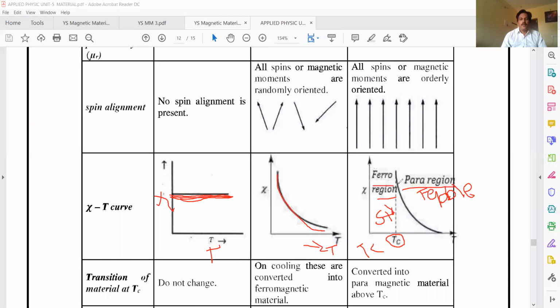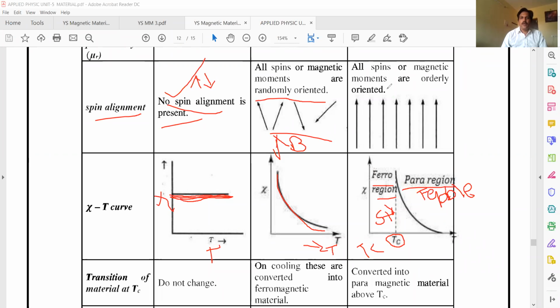Ferromagnetic material behavior is characterized by Curie temperature, that is called Tc. If you see the spin alignment, no spin alignment is present. Why? All are completely filled orbitals. Spins are randomly oriented. If you apply the field, they will come to the field direction. So that's why it is called random spin alignment, no spin alignment.